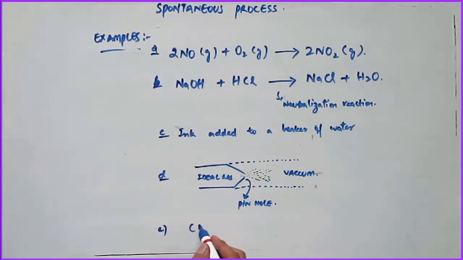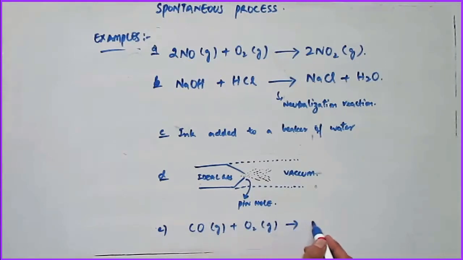Also, when carbon monoxide combines with oxygen, it leads to the formation of carbon dioxide, and this is also a spontaneous process.